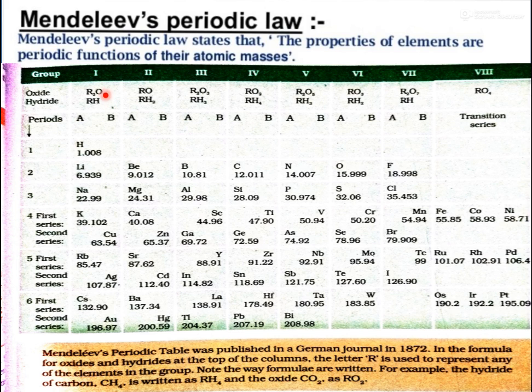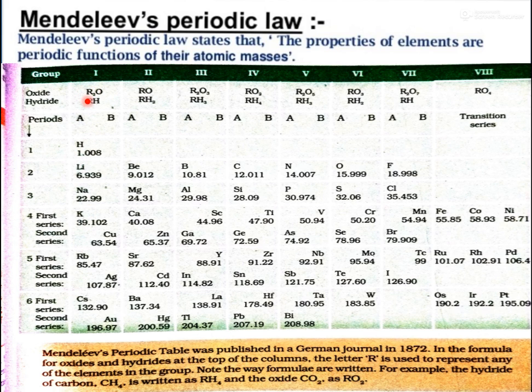And here you can see the oxide R2O and the hydride RH. In the A column, elements were arranged on the basis of their reaction with oxygen, and the formula is R2O, where R means the element.